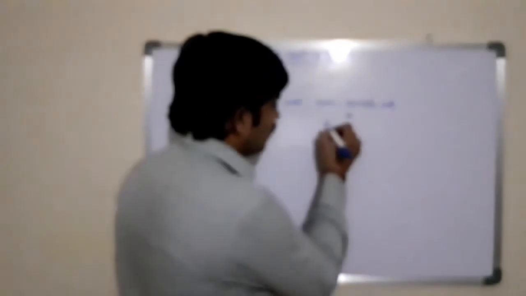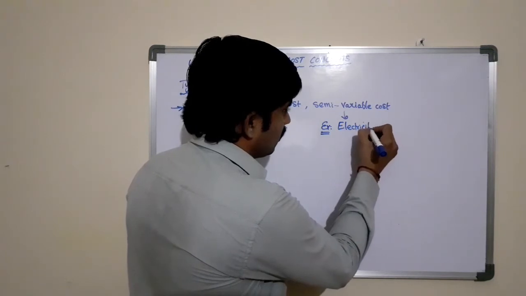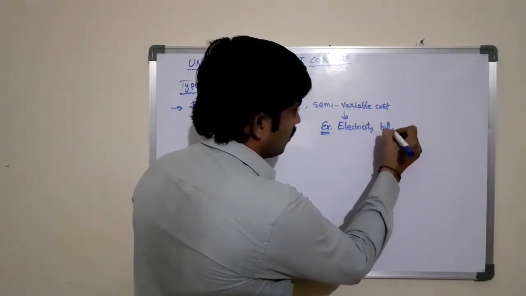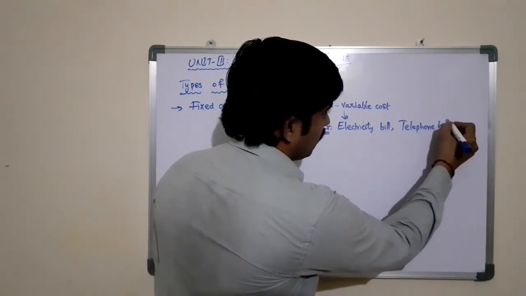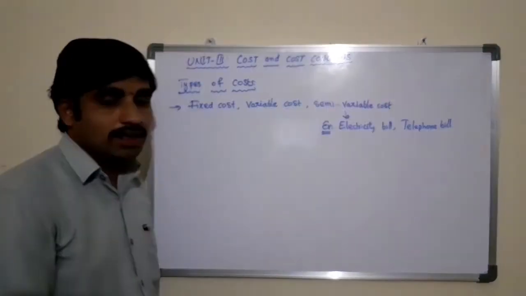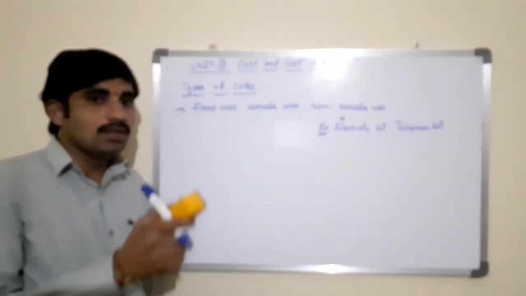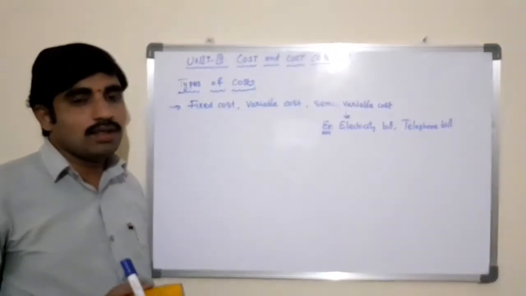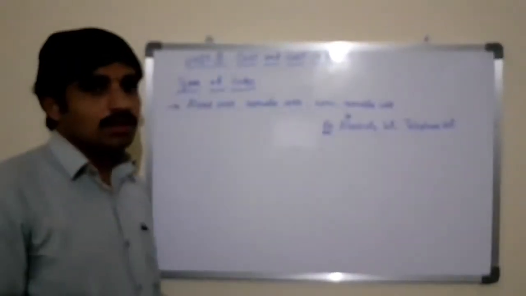The examples for the semi-variable cost are the electricity bill and the telephone bill. Semi-variable cost means the costs that are fixed to some extent, beyond which they are variable. So telephone charges or electricity charges are good examples for the semi-variable cost.